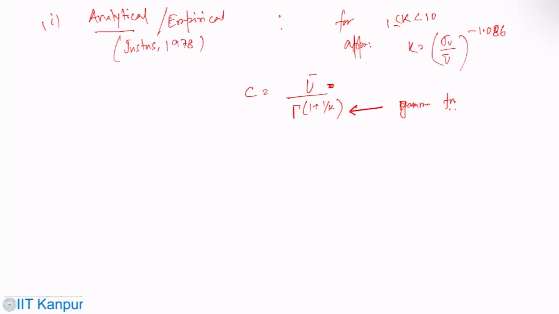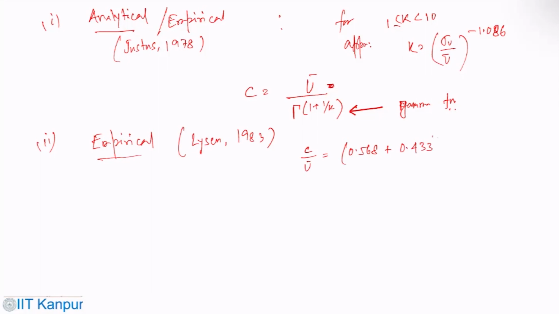Then again, some empirical relation. This was by Lysen. Here, C by U bar equals 0.568 plus 0.433 divided by K, to the power minus 1 by K.